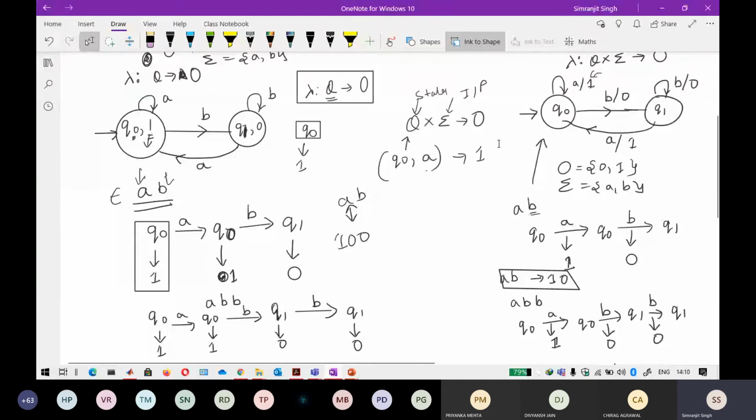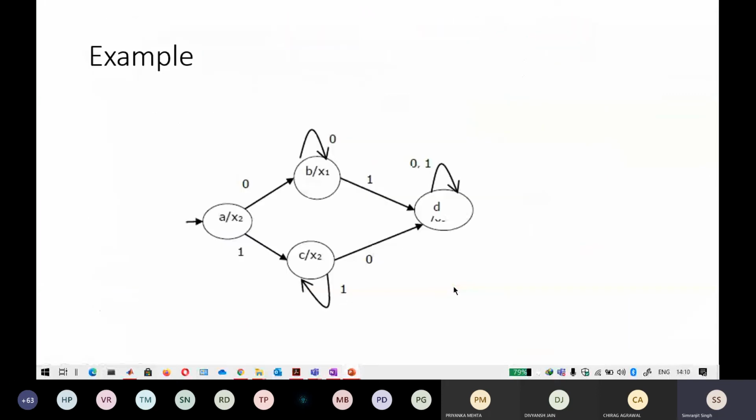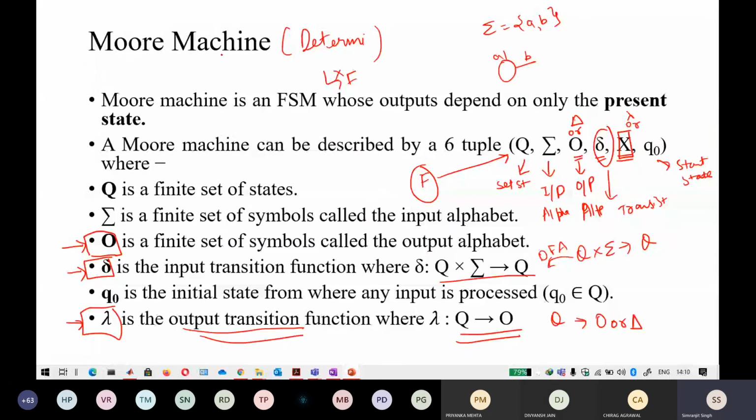So if you clearly look at the function symbol in the slide here, if you see the definition of the Moore machine, it says that the Moore machine is an FSM, your finite state machine.